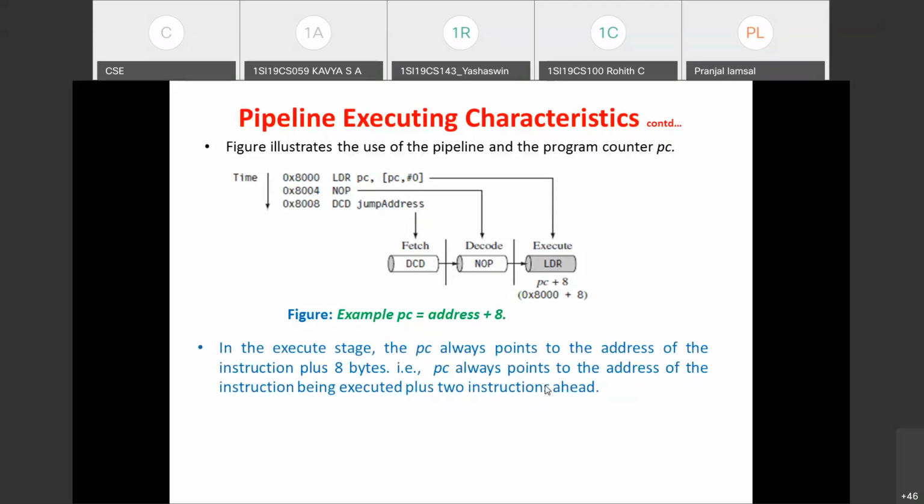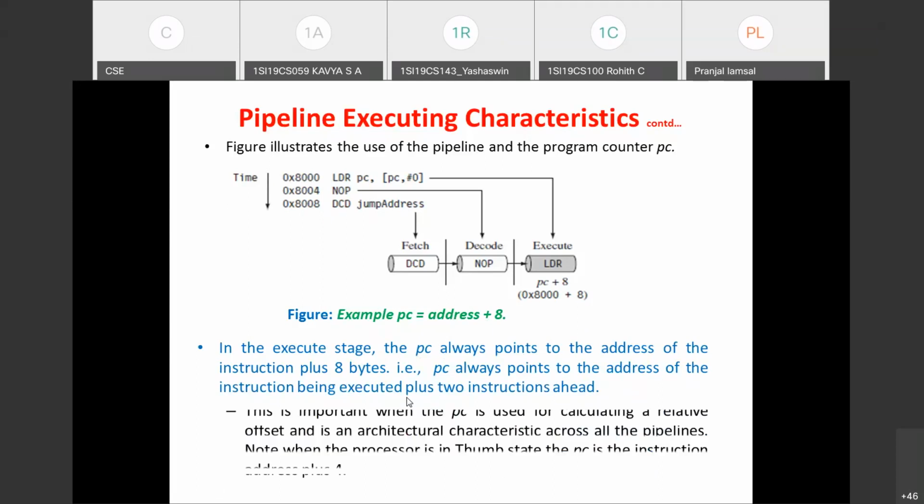So this is the second pipeline executing characteristic. In the execute stage, and I'm stressing this, it is in the execute stage, the PC always points to the address of the instruction plus 8 bytes. So whatever is the current address of the instruction which is in the execute stage, that instruction address plus 8 bytes will be the state of the PC. So the PC always points to the address of the instruction being executed plus 2 instructions ahead, which means plus 8.